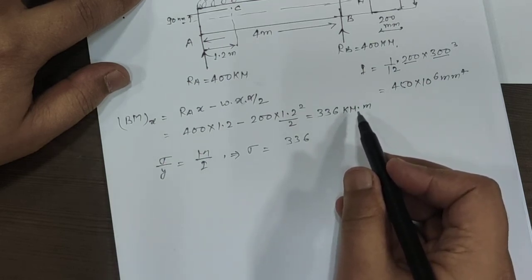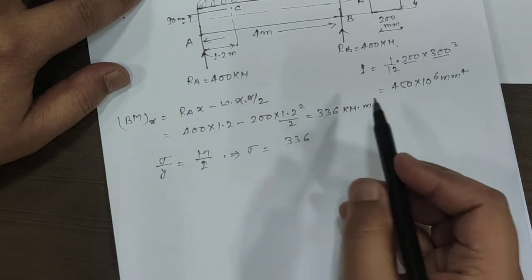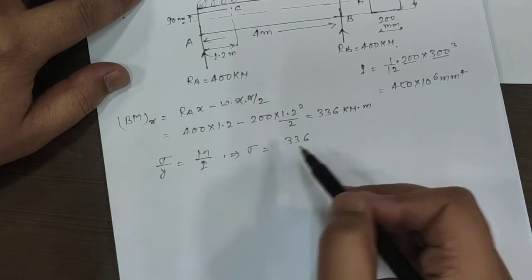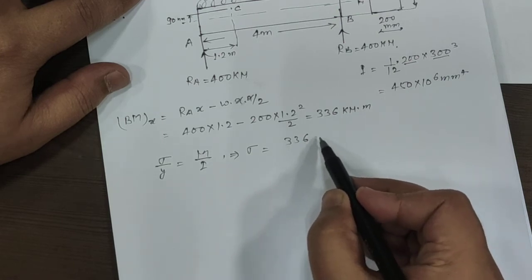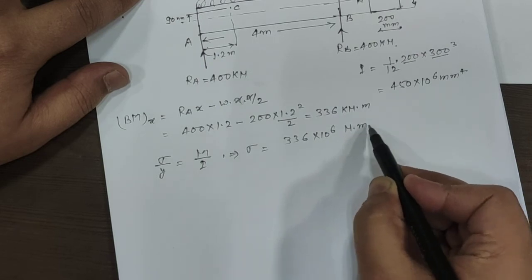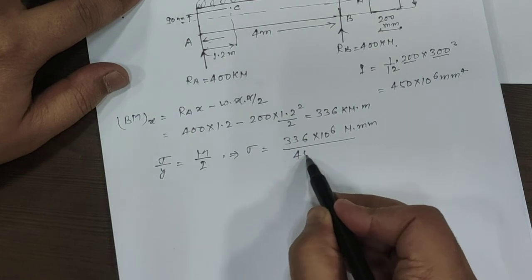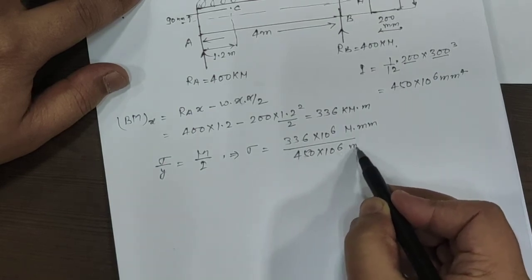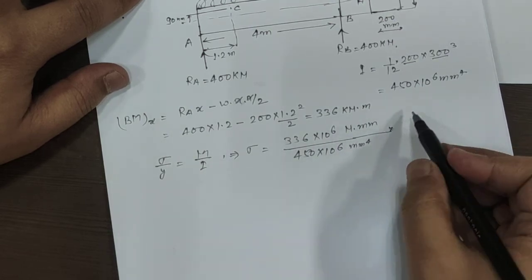Now we can convert this one into Newton mm, because I is in mm, then y is also in mm. So we can convert kilonewton meter, means 10 to the power 6, Newton mm, divided by I, which is 450 into 10 to the power 6 mm to the power 4, multiplied by y.